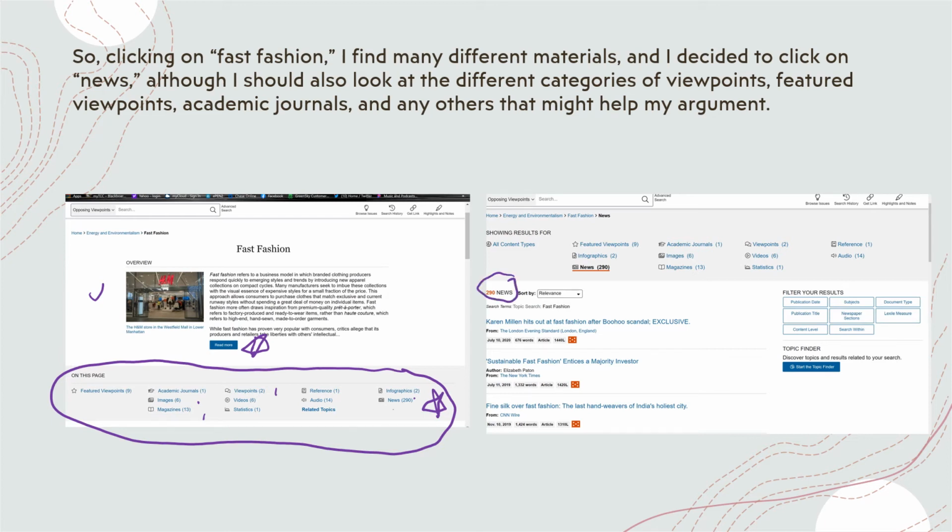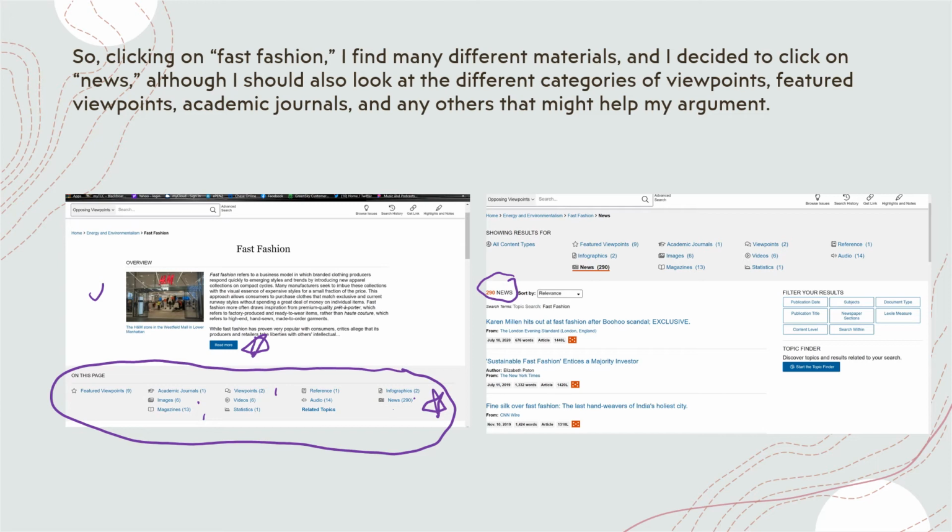I clicked news, and this is the page that came up. Obviously, I should also look at those different categories, including the featured viewpoints and the academic journals and others that will help my argument. So this is the first page, as I said, of the news.